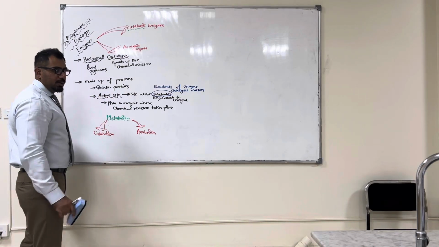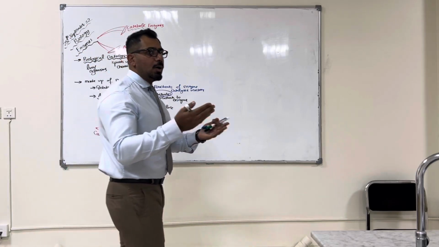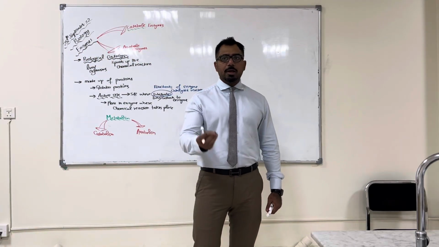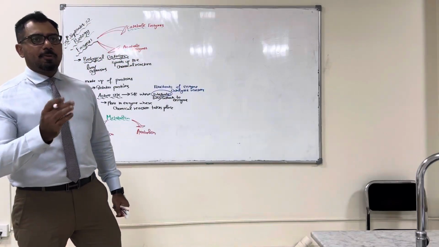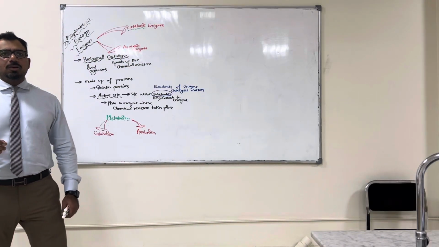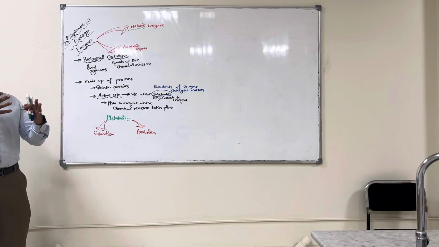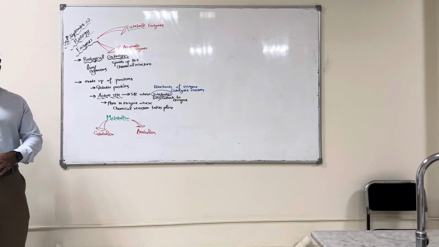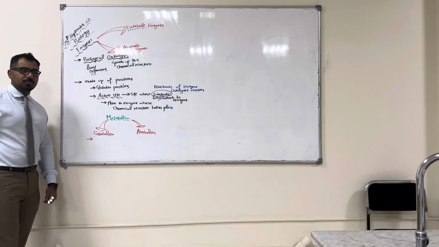Now in our body, in our cells, the molecules are broken down or not? Now you eat something. Let's suppose that you ate bread. Bread is made up of starch. Starch is broken down inside your body or not? So larger molecules are broken down into smaller molecules. That comes under the category of catabolism.